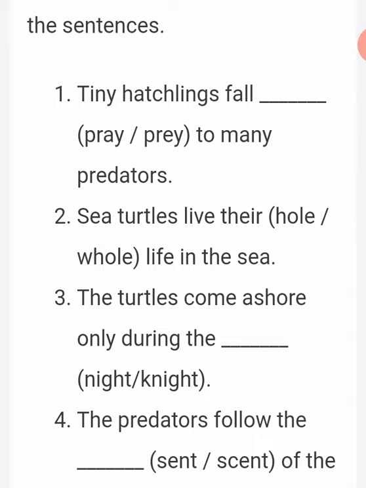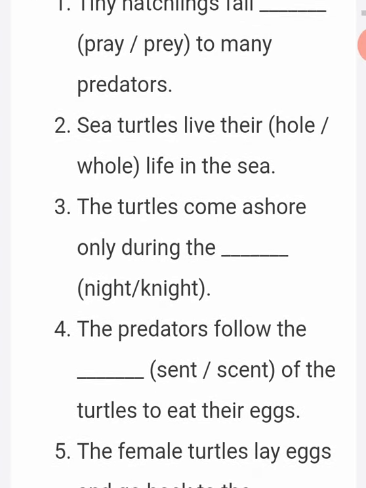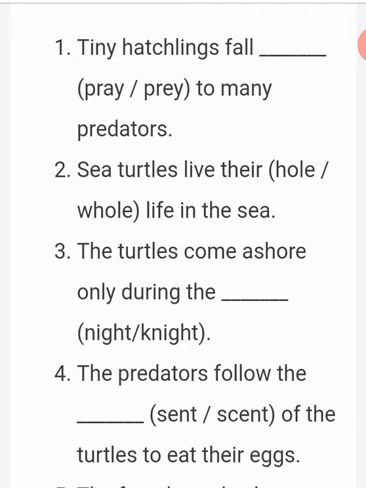Tiny hatchling fall dash to many predators. First one P-R-A-Y, another one is P-R-E-Y. So the correct answer is P-R-E-Y. Then second one, sea turtles live their whole life in the sea.